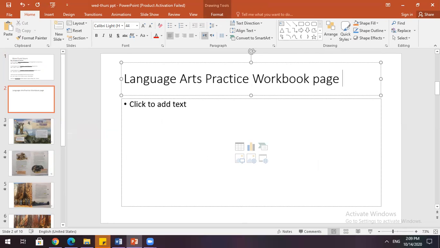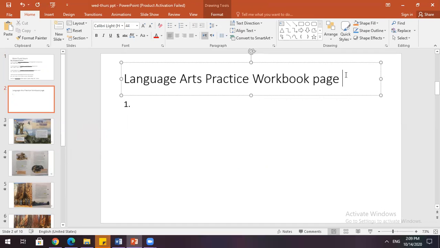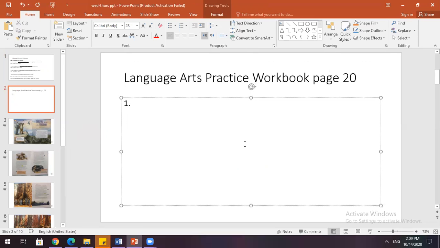So we're supposed to write the plural form of each noun. Sorry guys, this is page 15. Sorry, page 20. I'm sorry. Page 20 in your language arts practice workbook. Number 1, write the plural form of each noun. Please get your practice workbook, pause the video if you do not have it, and come back when you do.